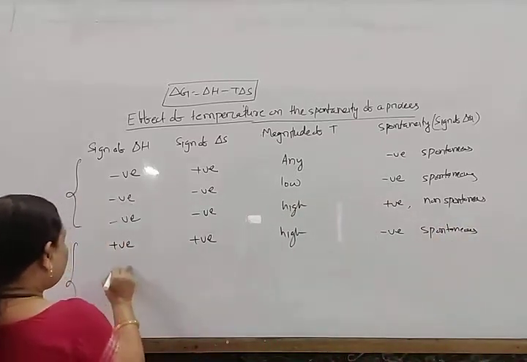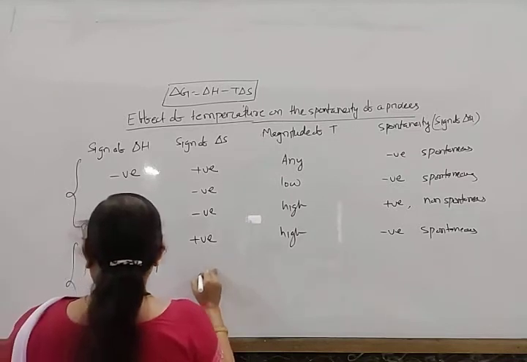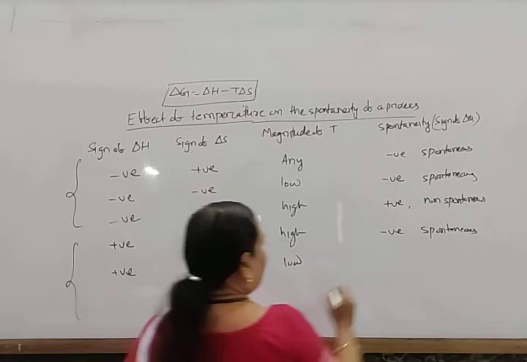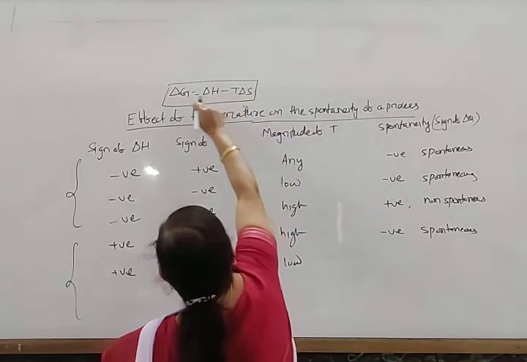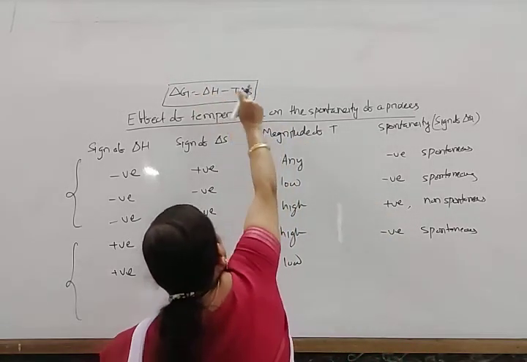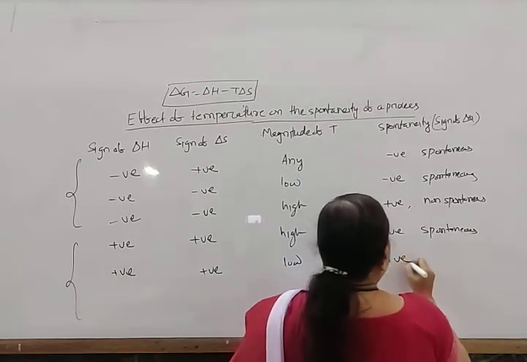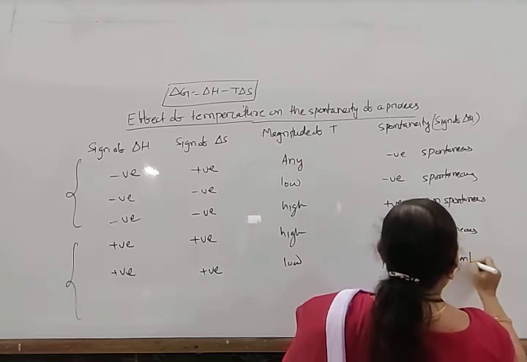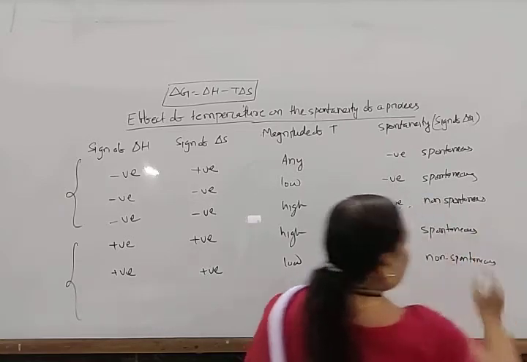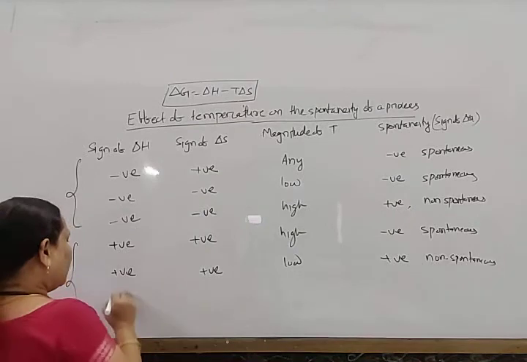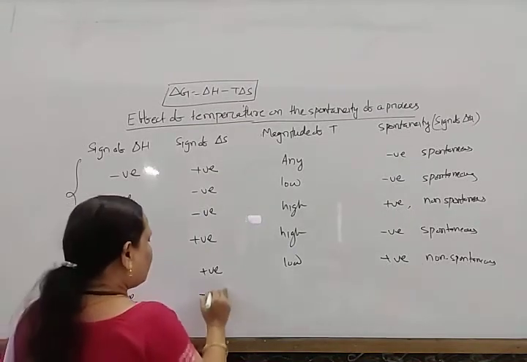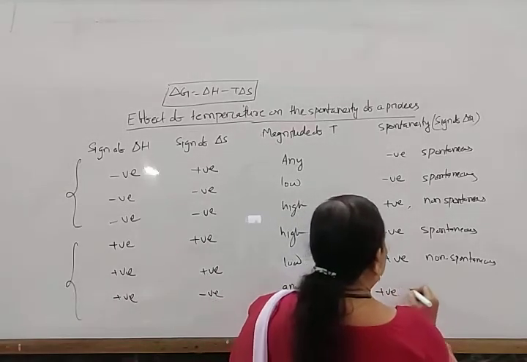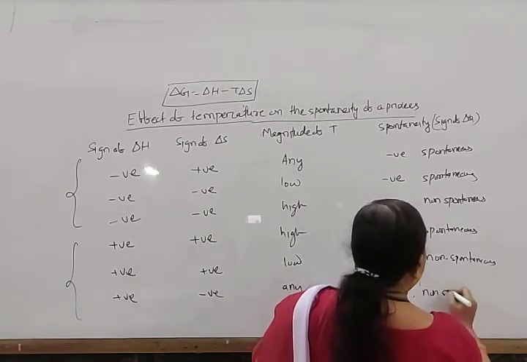And if ΔH is positive and ΔS is also positive, but the temperature is low, then ΔH is greater than TΔS, so ΔG will become positive and the process will be non-spontaneous. Similarly, if ΔH is positive and ΔS is negative, at any temperature ΔG will be positive and the process non-spontaneous.